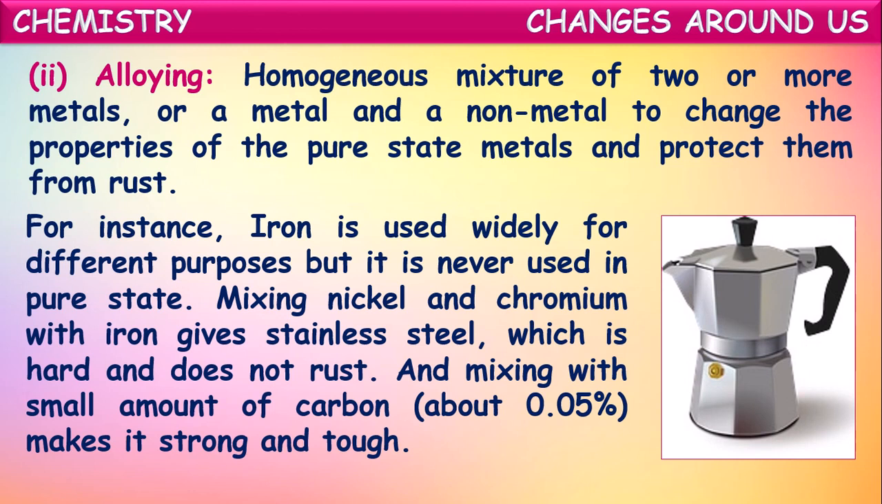Stain means rust, we know. Stainless steel means the steel which won't get rust, and some other properties also will be changed, like it becomes much tougher and stronger than iron, and it won't get rust just like the iron. So in this way, by mixing with metals and non-metals, iron will be protected from rusting. This process of mixing iron with some other metals and non-metal carbon is called alloying.